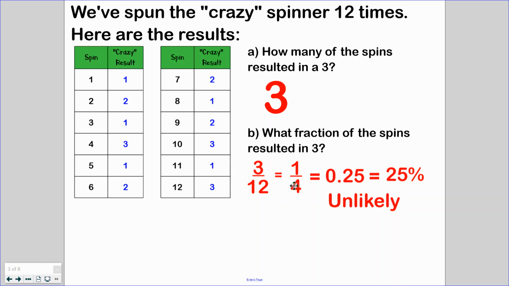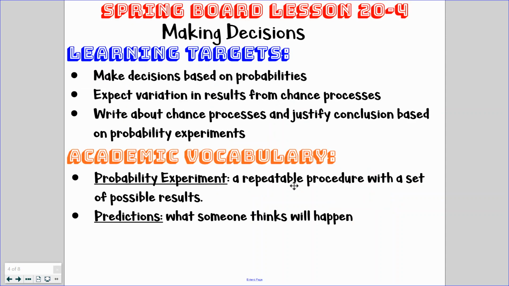So again, even though it was a crazy spinner, we were still able to produce some sort of data and an estimate based off of using the spinner and using what we know. So yes, if I was teaching science, I would say this is a pretty solid hypothesis, but again, we used data and what we knew to help us create these estimates.